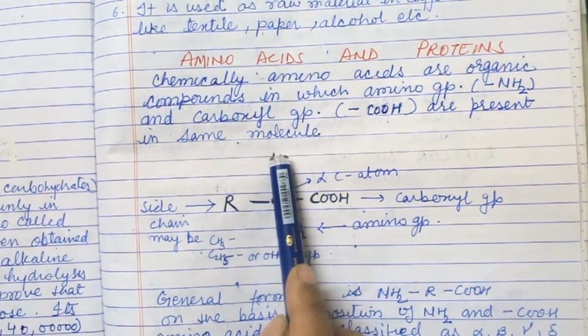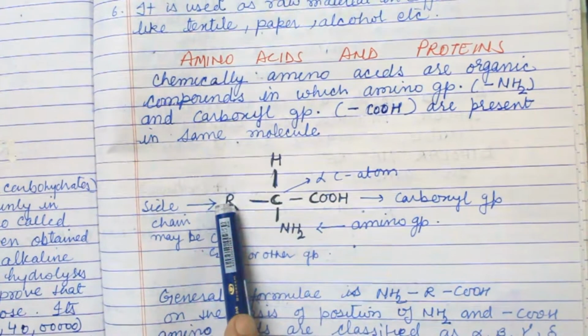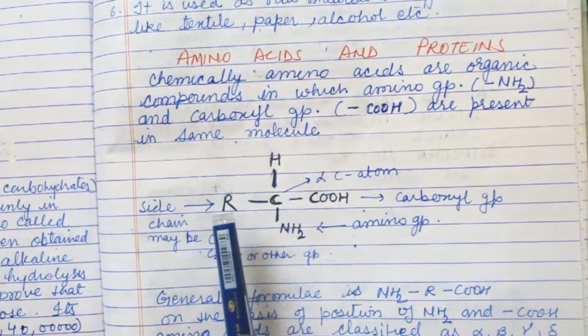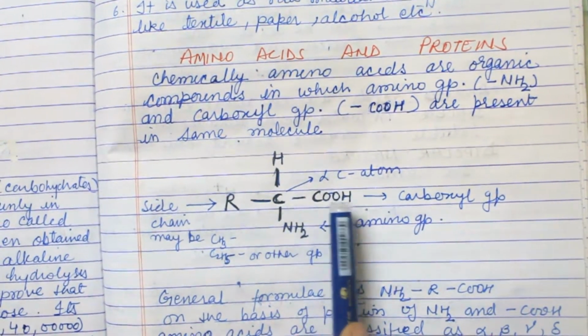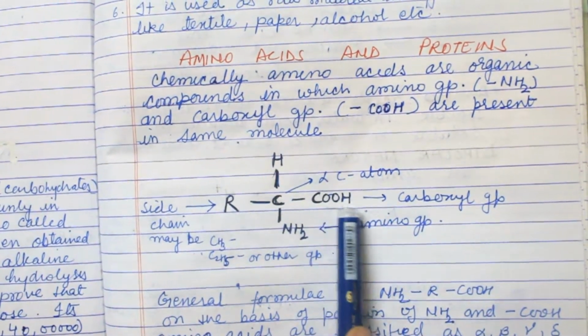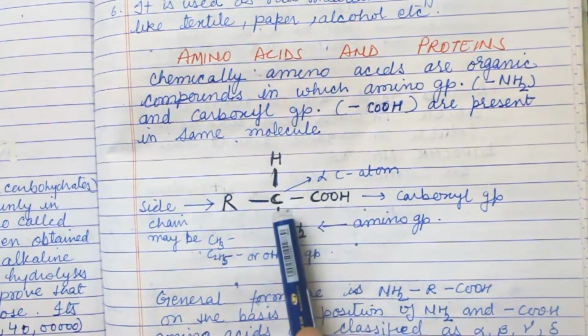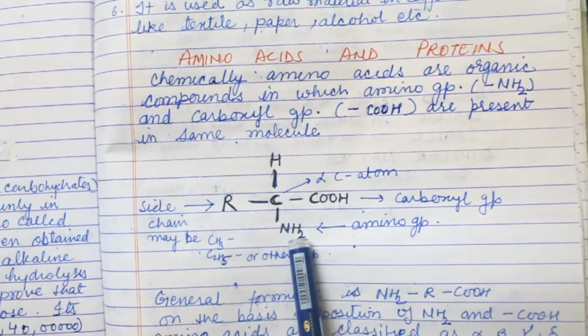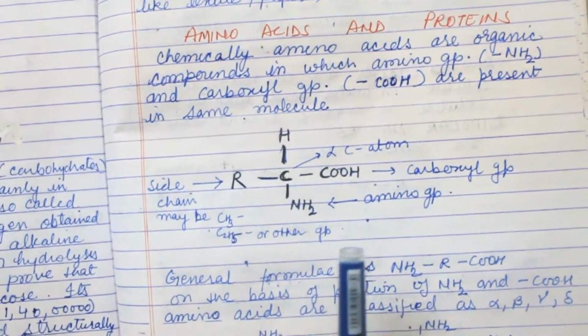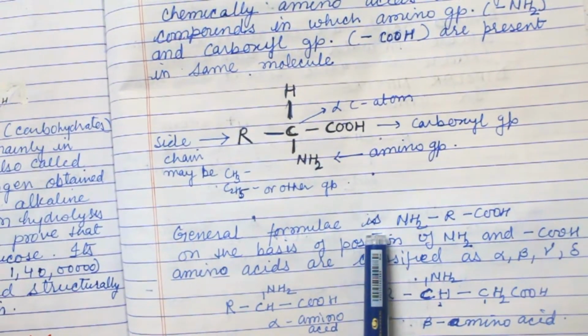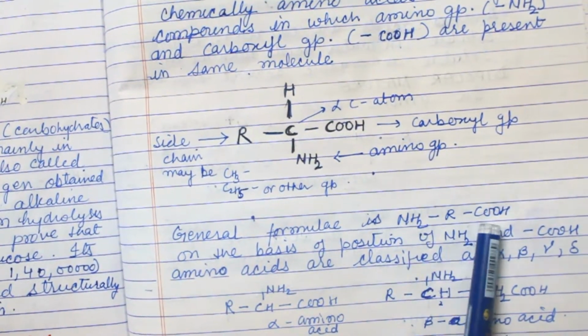From one side it is bonded with H, from the other side it is bonded with a methyl, ethyl or propyl, that is an alkyl group. At the front it is bonded with COOH, that is the carboxyl group, and from the downward it is bonded with the amino group. So this is the structure of amino acid. The general formula is like NH2RCOOH.